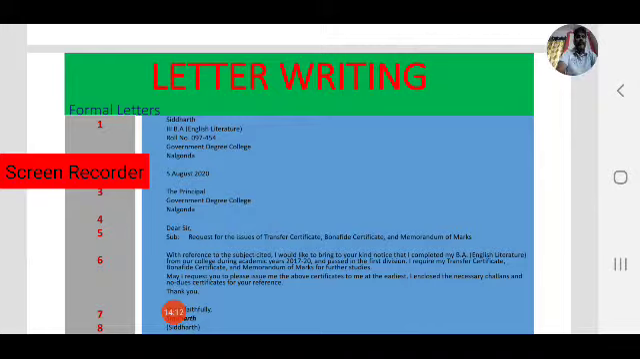First, Siddharth, third BA English Literature, roll number 097454, Government Degree College, Nalgonda, 5 August 2020. The Principal, Government Degree College, Nalgonda. Dear Sir, Subject: request for the issue of transfer certificate, bona fide certificate and memorandum of marks.